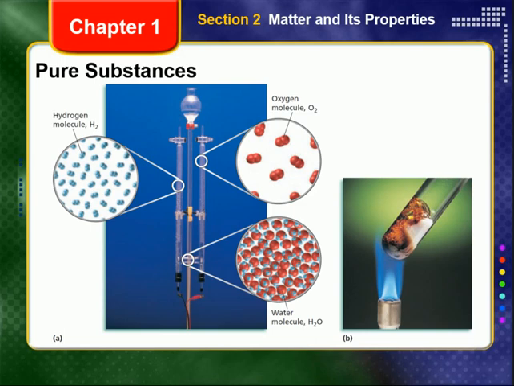A compound can be decomposed or broken down into two or more simpler compounds or elements by a chemical change. Water is a compound made of hydrogen and oxygen chemically bonded to form a single substance. Water can be broken down into hydrogen and oxygen through a chemical reaction called electrolysis, which is represented on the screen here to the left.